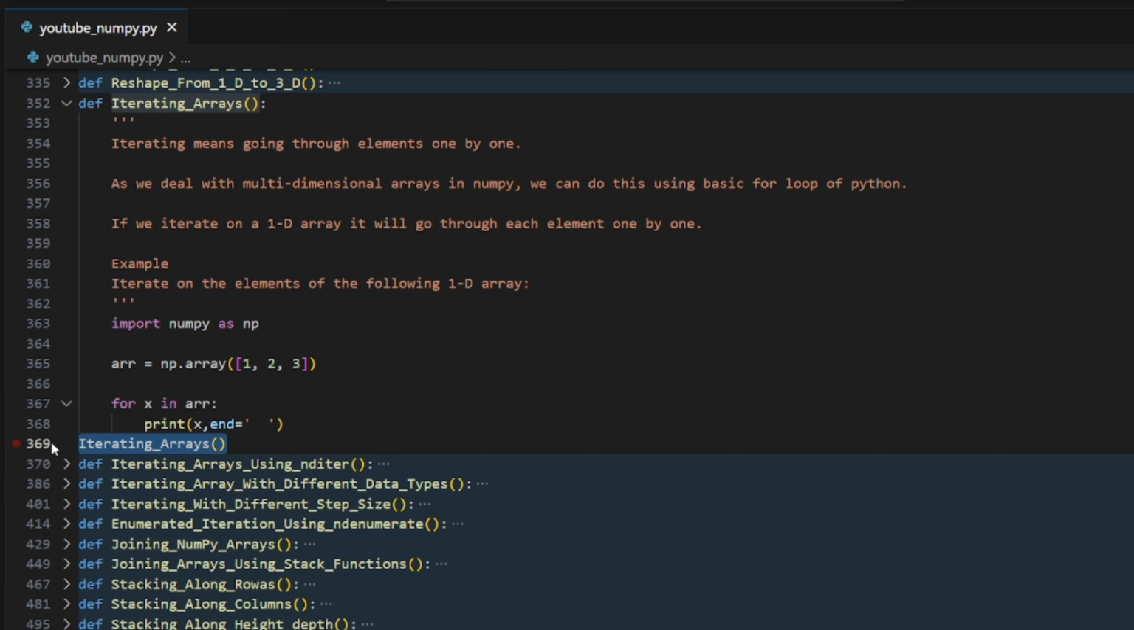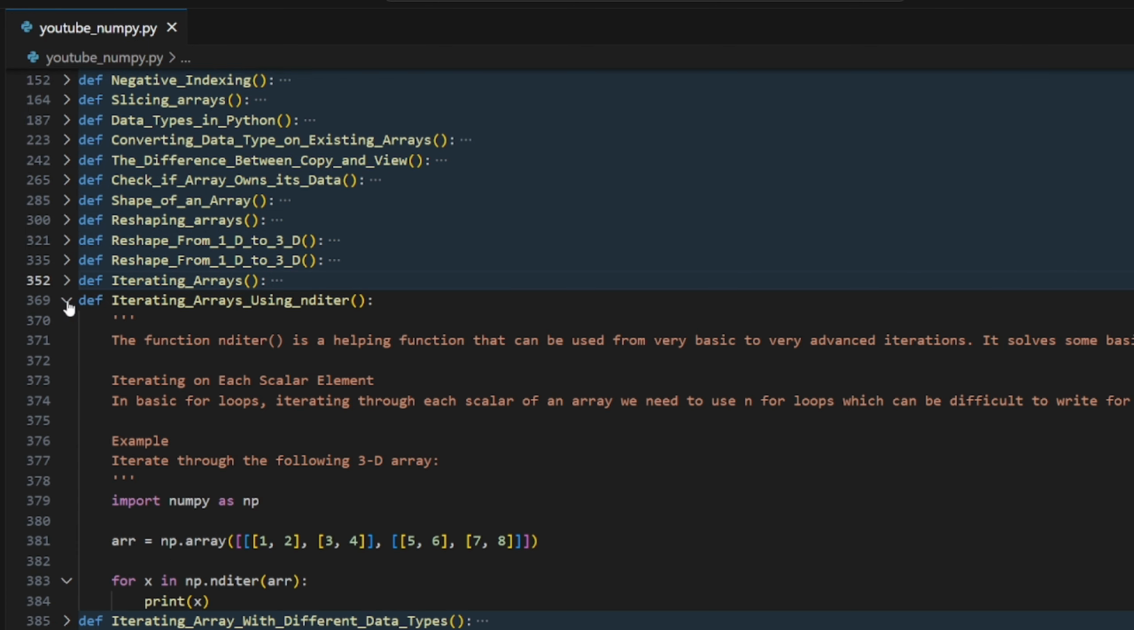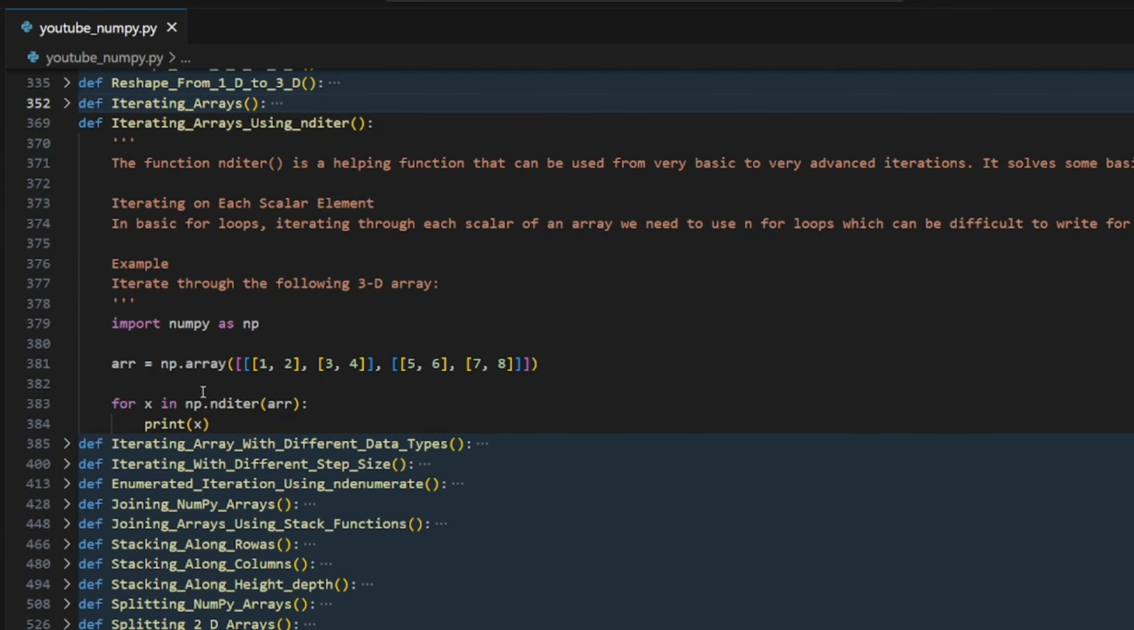Got it, iterating. If you have already done basic Python, it's not a big deal for you. Now here's the challenge. For a nested list, we usually use a for loop again, and again, and again. But if you have a nested dimension of 3 or 4, we have an attribute for iteration of that array. It will simply access 1, 2, 3, 4, 5, one by one.